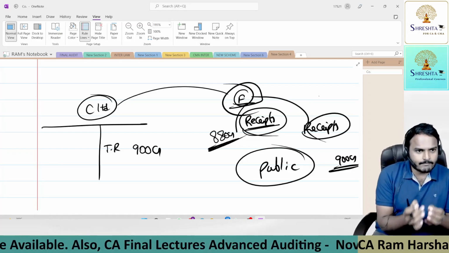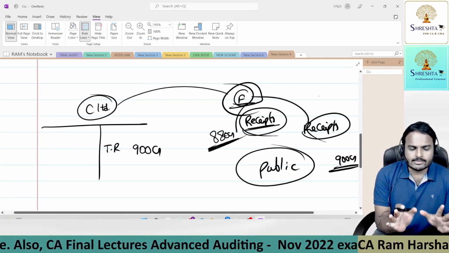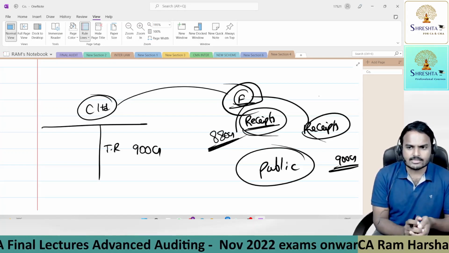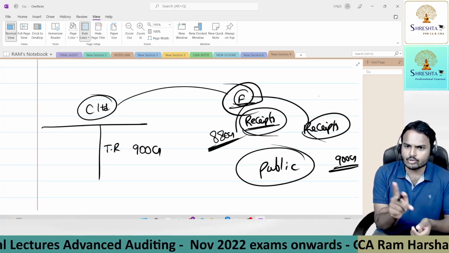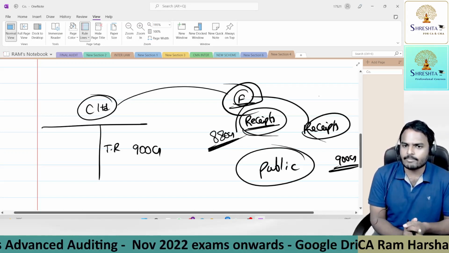So every company requires working capital. Now, if you say credit sales are prohibited, only cash sales, sir, then they can't expand the business. Definitely, credit sales play a crucial role in growing the turnover of the company.